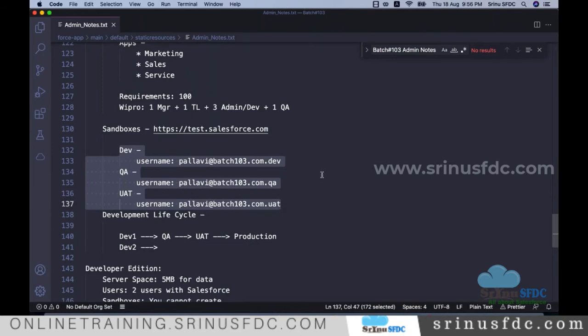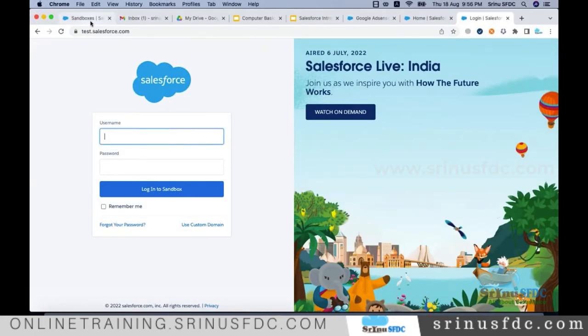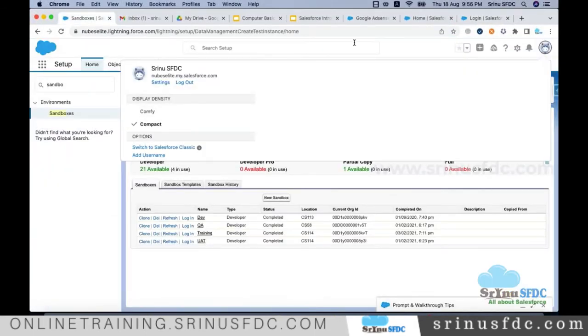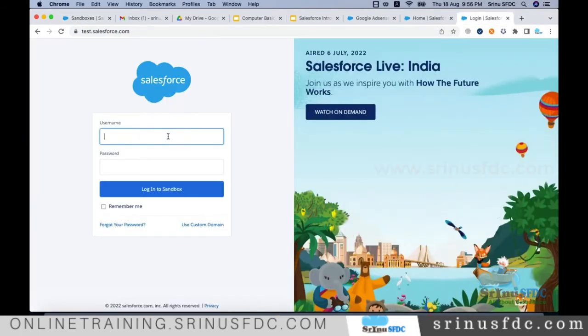On the first day, this is what you need to know. Even though you know many things, if you don't know these basics, it is a problem. Maybe I can show you how it will be. At test.salesforce.com, let's say this is my production username and I want to log into dev.